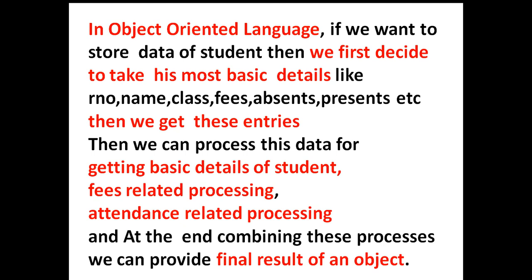So here we have discussed that if we want to store data of a student, then we first decide to take his most basic details, then we get the entries, then we can process this data for basic details of students, fees related processing, attendance related processing, and at the end, combining these processes, we can provide the final results of an object.